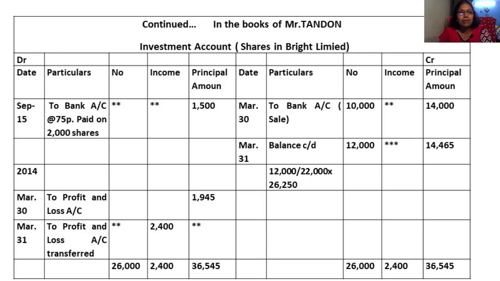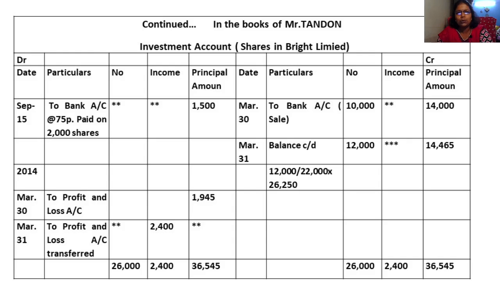Okay. And very importantly, whenever you make a sale, keep it in mind, you have to calculate whether it is profit or loss. So when you take the principal column, the balancing figure is called to profit and loss account 1,945. Again, in the income column, whatever balancing figure you get is called to profit and loss. Okay, only in the number of shares column you have to write it as by balance carried down.